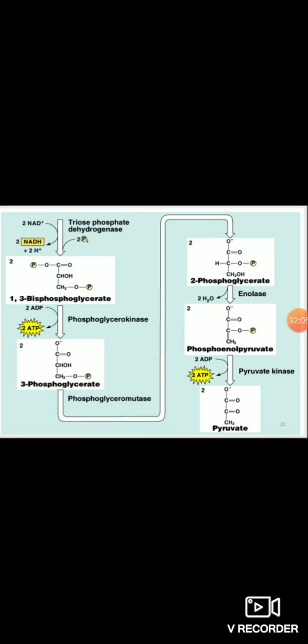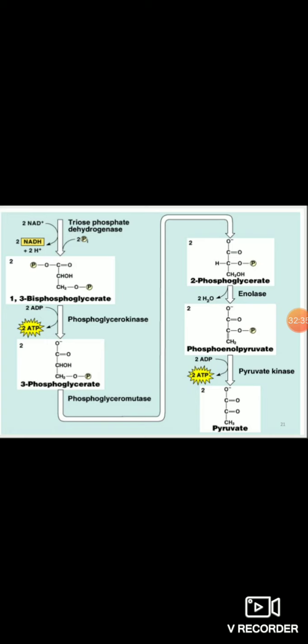Further, what is the fate of this NADH in case of aerobic condition? When the oxygen is there, this NADH passes to the electron transport chain. One NADH molecule codes for 2.5 molecules of ATP. So here how many NADH molecules? 2 molecules.